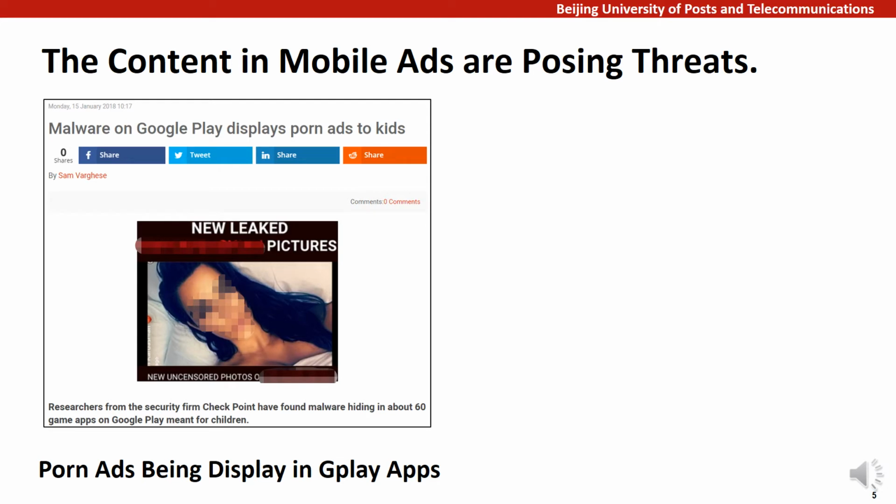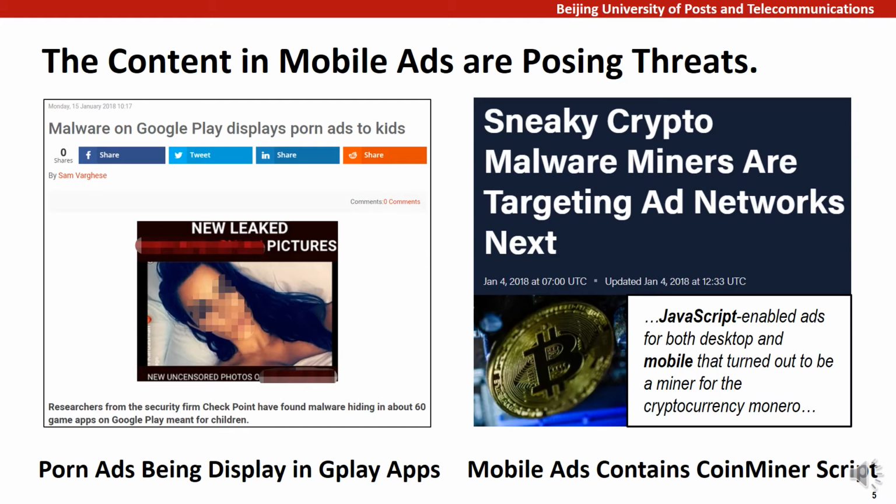However, recent news and reports have shown that the content in mobile ads poses a number of threats. For instance, in 2018, researchers found more than 60 apps on Google Play displaying porn ads to kids. A recent report also reveals that some ad contents actually come with coin miner scripts, which use the resources of mobile devices to mine digital currency, Monero. Apart from the security risks introduced by ad content,